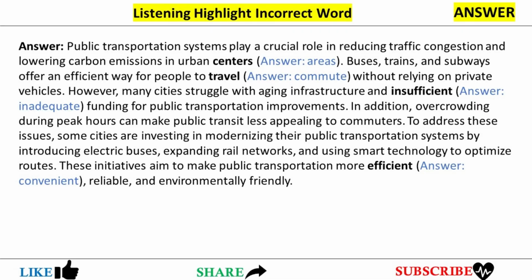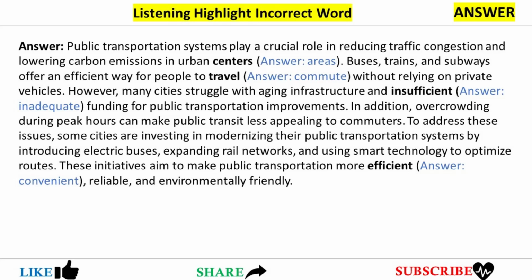Climate change is one of the most pressing issues facing the world today. Rising global heat, melting ice caps, and more frequent extreme weather events are all signs of the changing climate. Governments and organizations around the world are working to reduce greenhouse gas emissions and transition to renewable energy sources. However, these efforts are often met with opposition, particularly from industries that rely on fossil fuels.